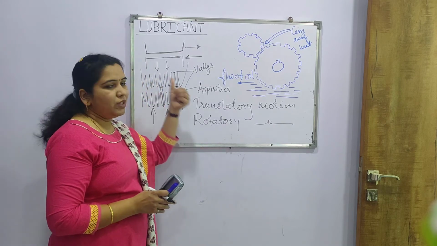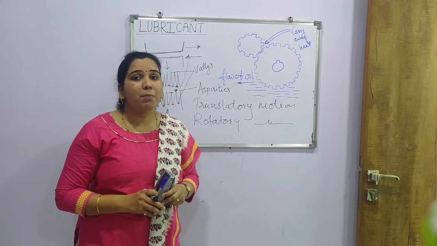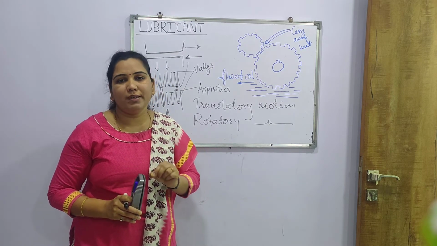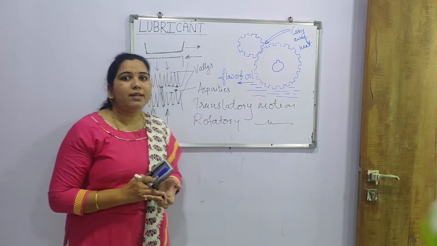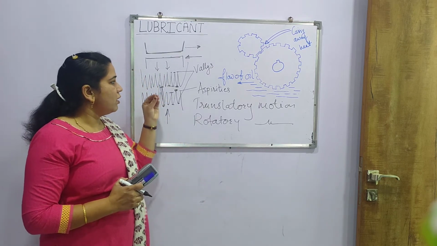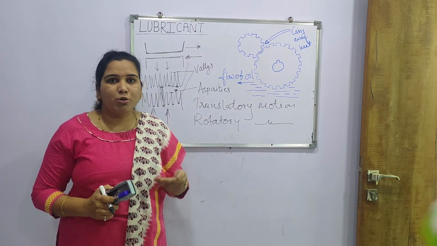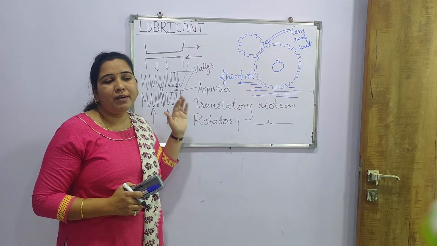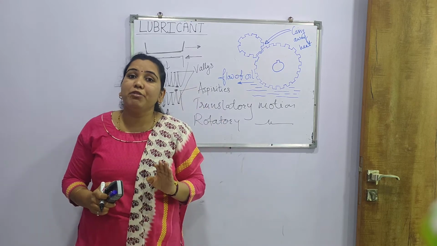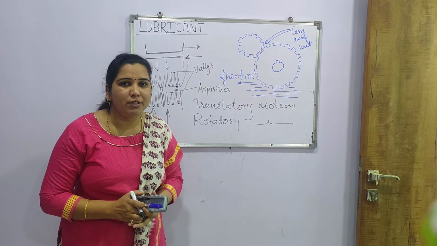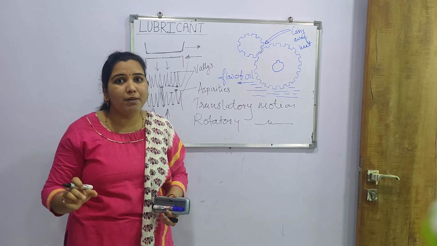Due to this, the metals can show permanent deformation due to friction. Friction is nothing but the force which resists the motion. That frictional force ultimately creates wear, the permanent deformation of the metal surface, which is called the wear and tear mechanism.